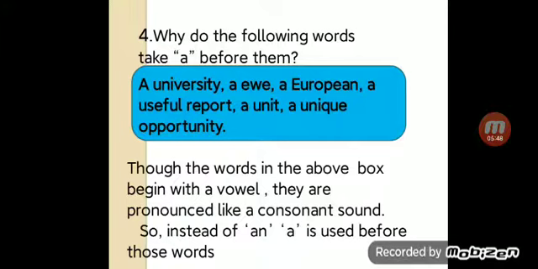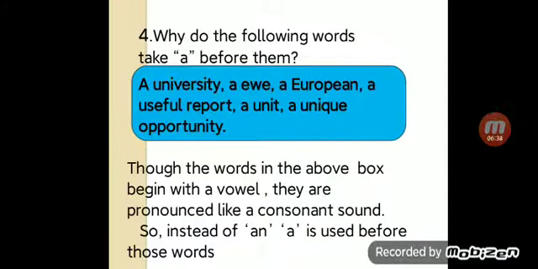Now, number 4. Why do the following words take a before them? Here are some examples for you. A university, a UE, a European, a useful report, a unit, a unique opportunity. Though the words in the above box begin with a vowel, they are pronounced like a consonant sound. So, instead of an, a is used before those words.